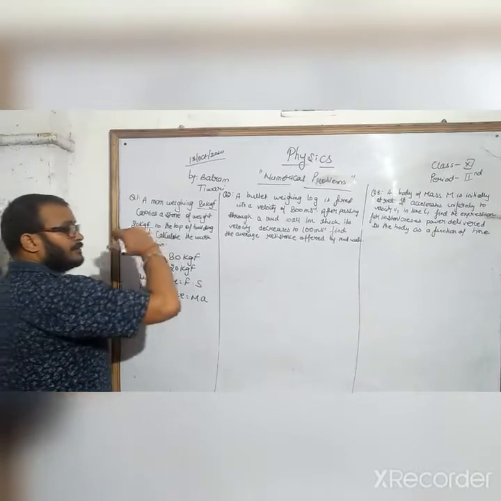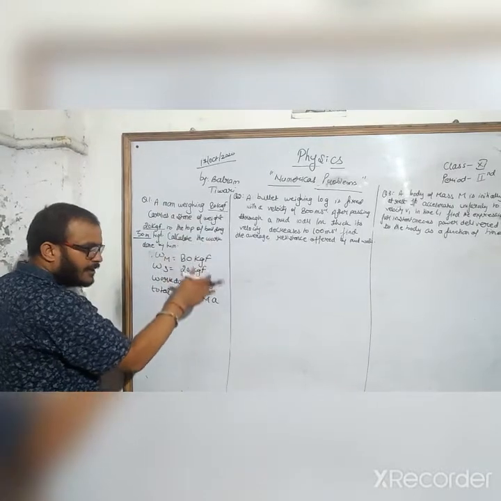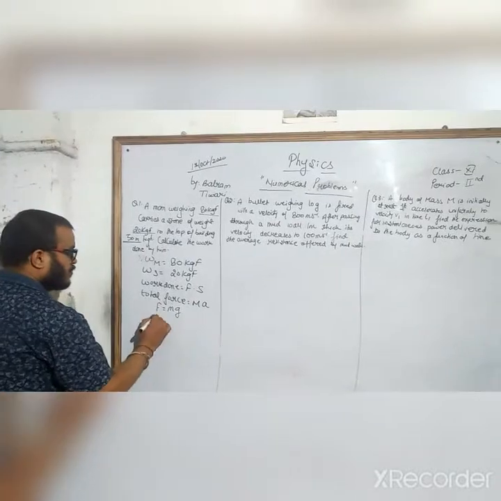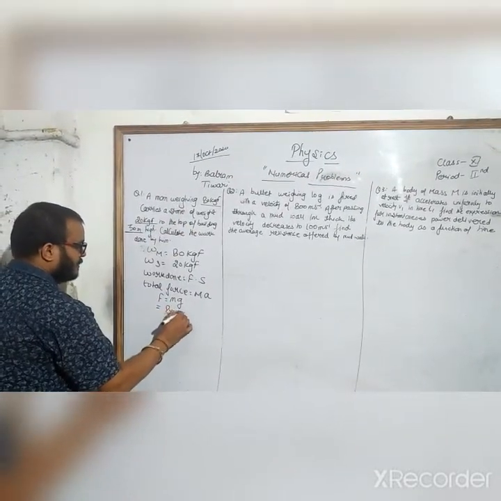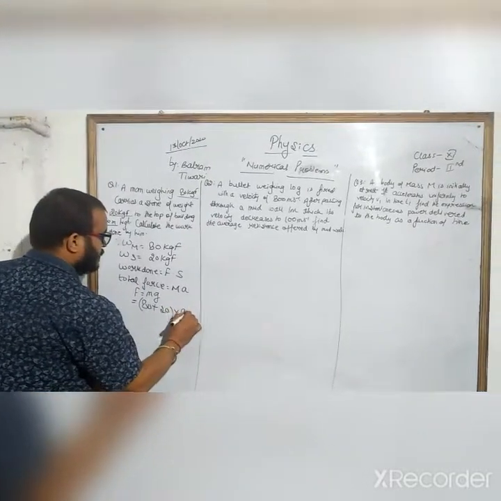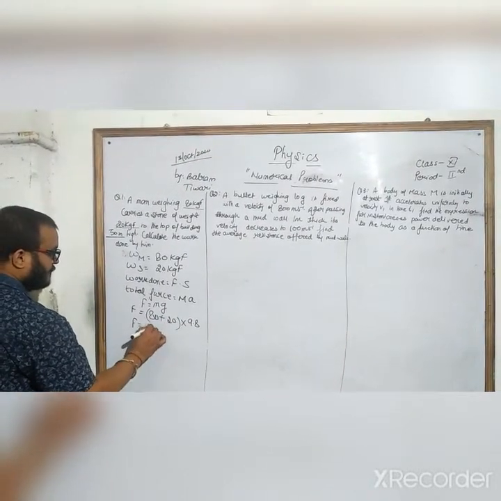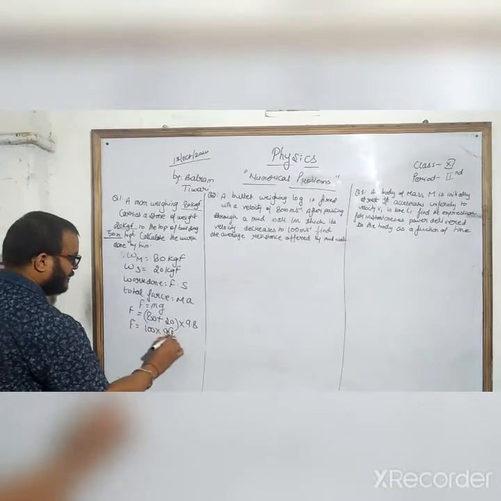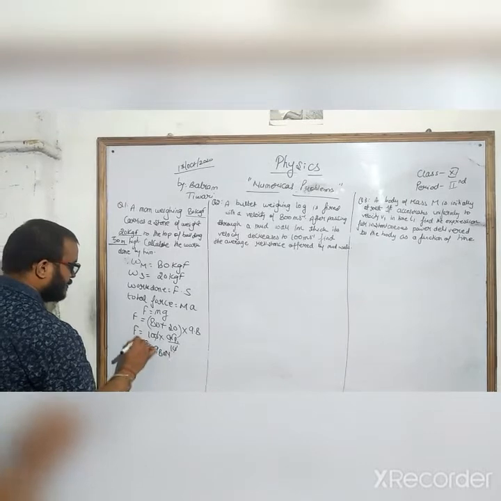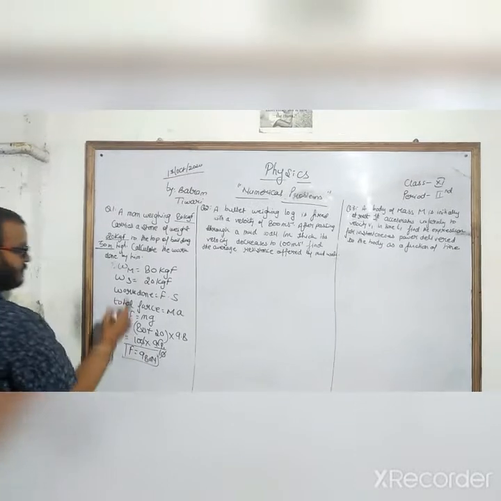Here the man is on the top of a building and the stone will fall under gravity. So the force becomes mg. What is the total mass? 80 plus 20. And g is 9.8. So the total F becomes 100 into 9.8, that is 980 newtons. This is the total force.